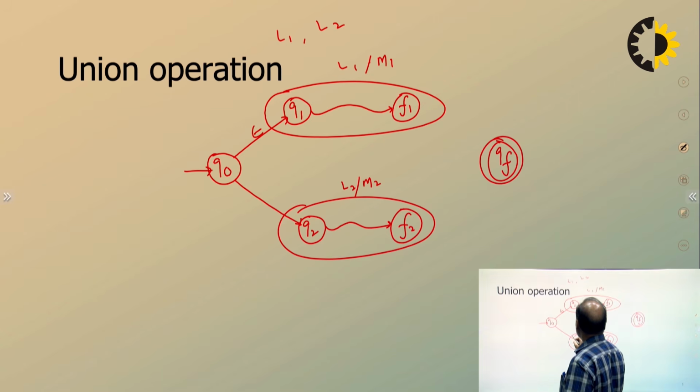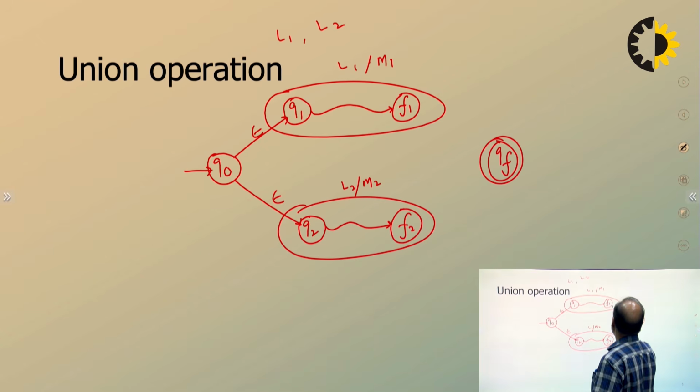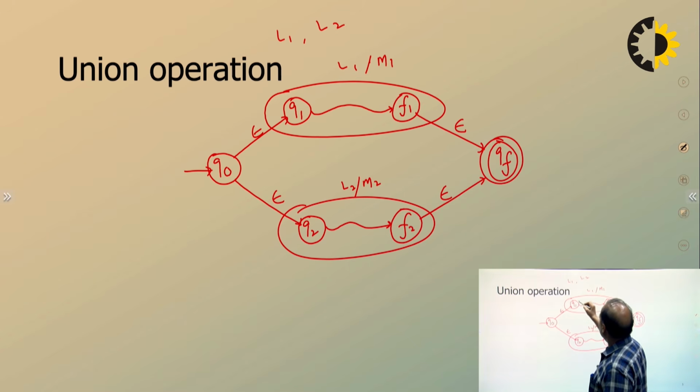By this epsilon, go to the starting state of M2. If you follow this path, it will accept L1. If you follow this path, it will accept L2.